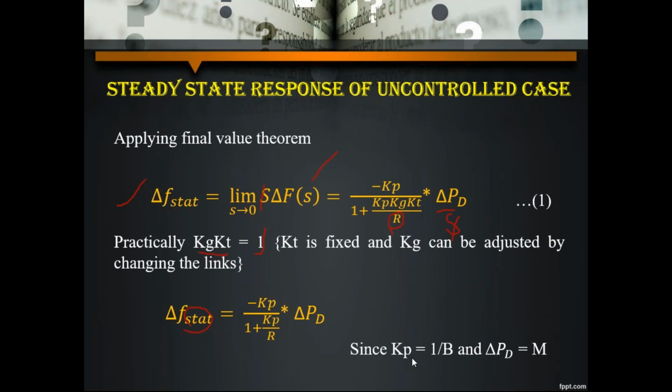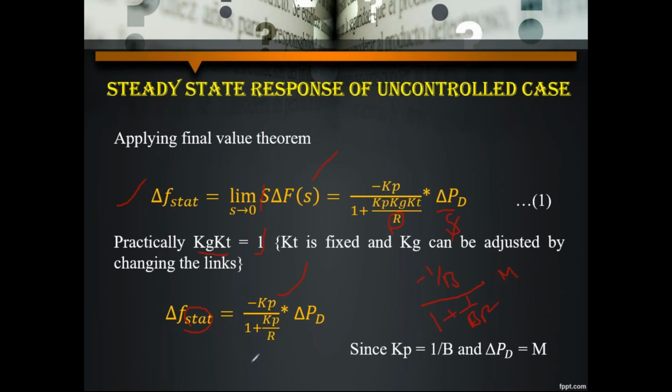So just see here, instead of Kp, 1 by B divided by 1 plus 1 by BR into M, right?